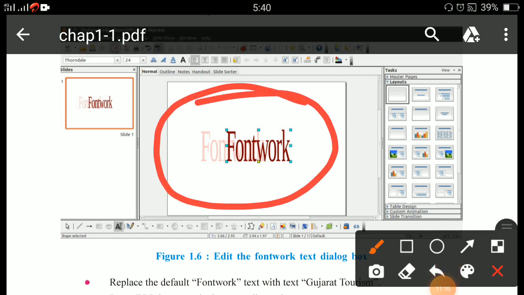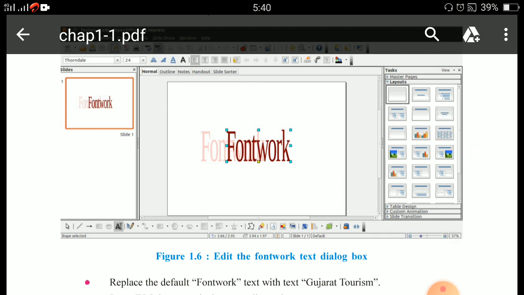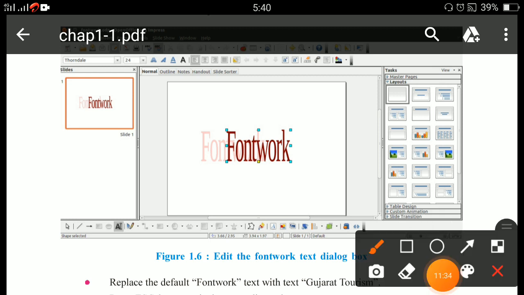Now what I want to add is Gujarat Tourism. So here in the Fontwork art, you can see different types of shapes.